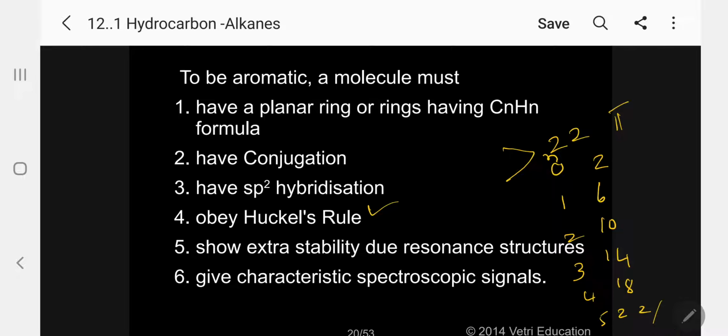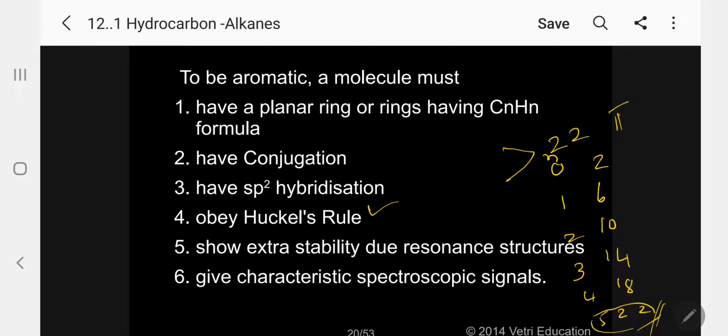So beyond 22 pi electrons, even though you apply Huckel's rule, it is applicable, but it is not aromatic. The reason is that planarity goes. So this is the drawback of Huckel's rule.